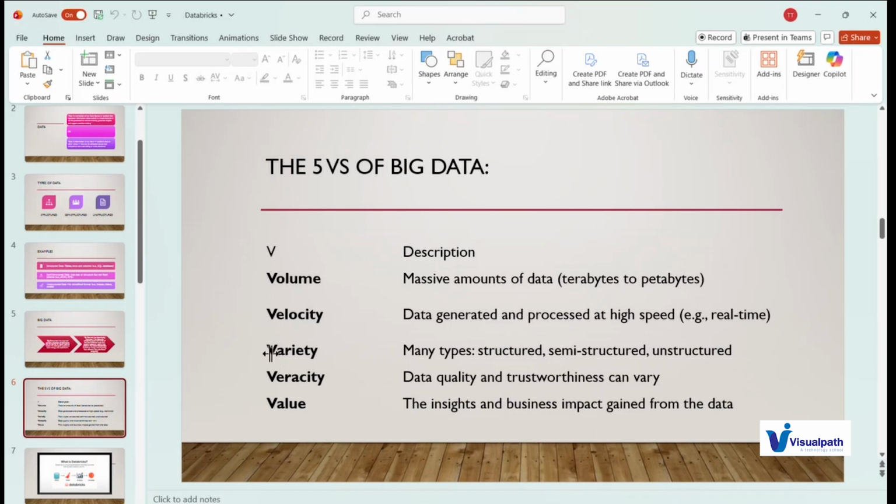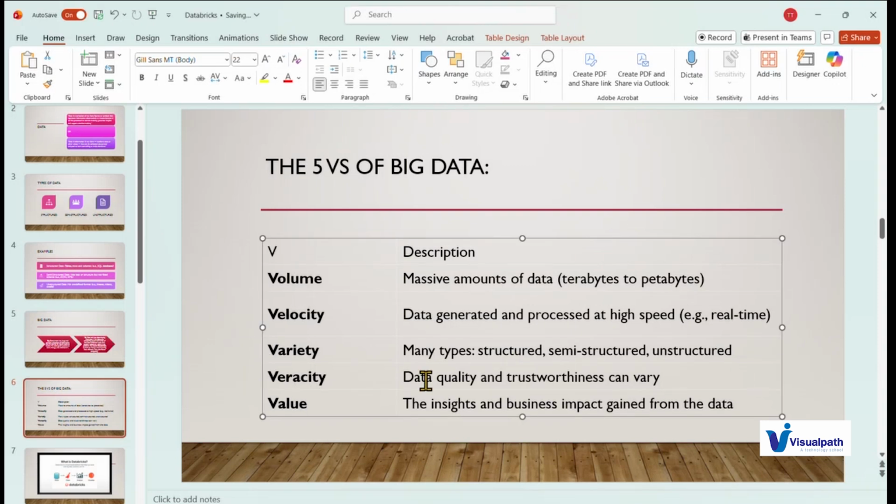Now coming to another V, that is the variety. We already discussed this, that data may be structured, semi-structured, or unstructured. Veracity in English means how truthful it is. So veracity is about data quality: can we trust this data or not? That is the veracity, data quality, and trustworthiness.